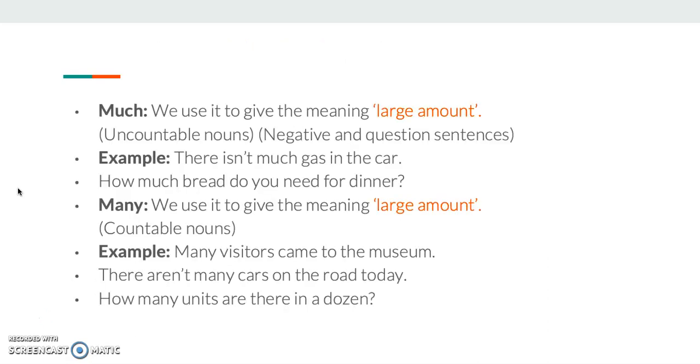Much, I use it to give the meaning, of course, large amount, and I usually use it with uncountable nouns. And many, again, I use it to give the meaning large amount, but this time I use it with countable nouns. For example, there isn't much gas, or many visitors came to the museum.